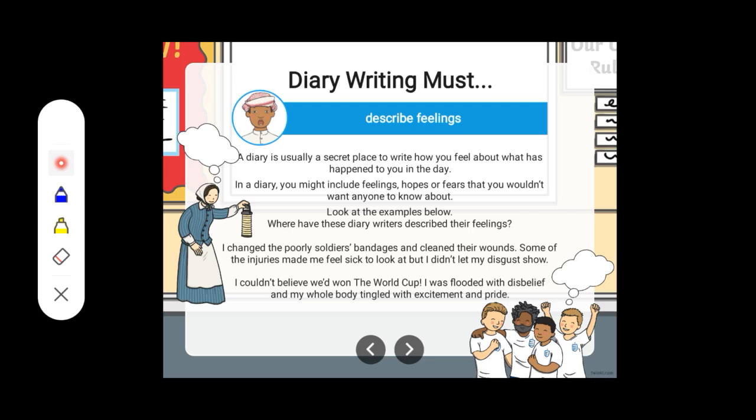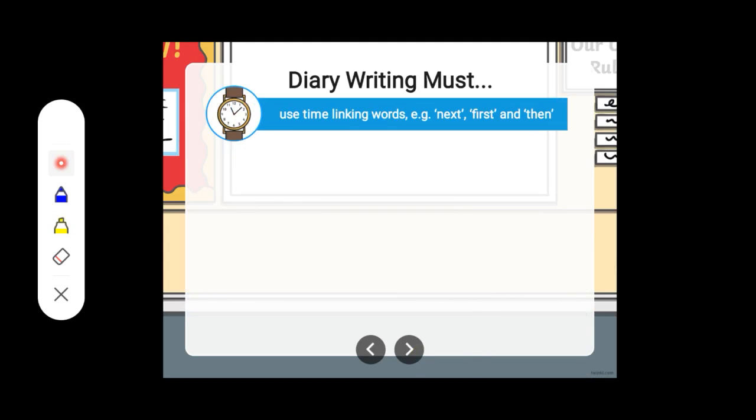I changed the poorly soldiers' bandages and cleaned their wounds. Some of the injuries made me feel sick to look at, but I didn't let my disgust show. I couldn't believe we had won the World Cup. I was flooded with disbelief and my whole body tingled with excitement and pride.